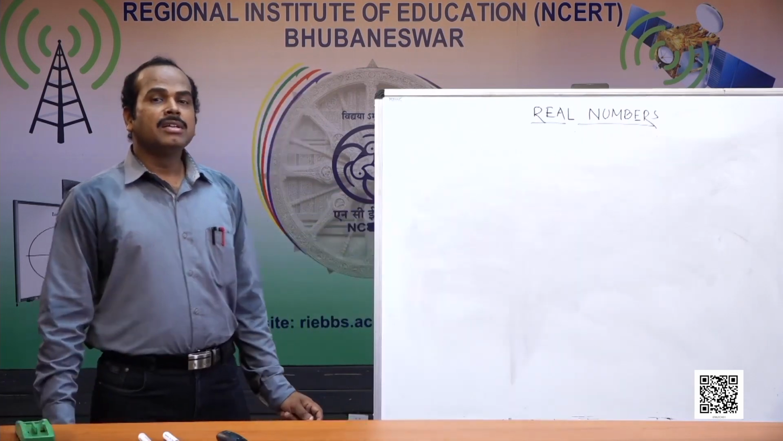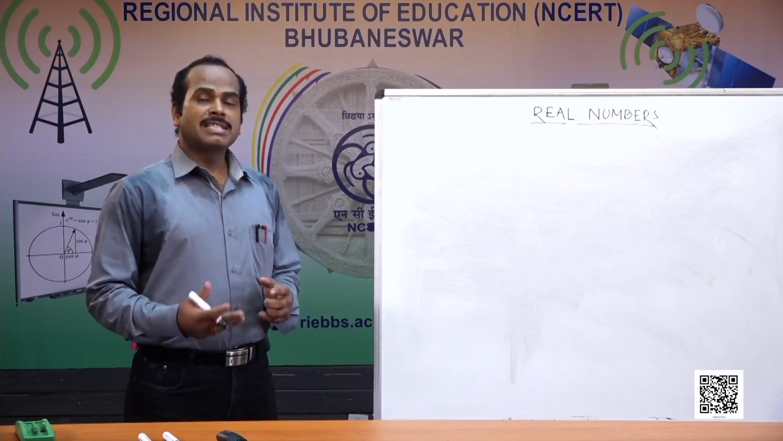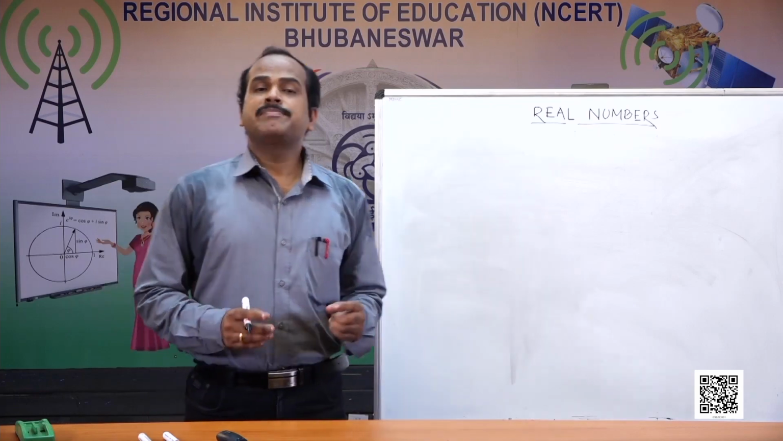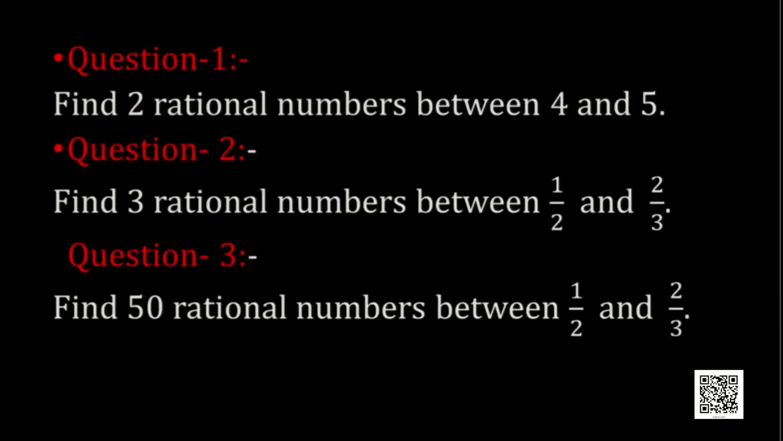Okay, let us find some more rational numbers between two given rational numbers. Let us find 50 rational numbers between 1 by 2 and 2 by 3. If you need to find 50 rational numbers between 1 by 2 and 2 by 3, how is it to be found?